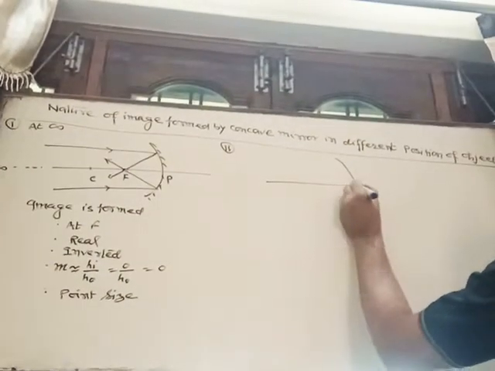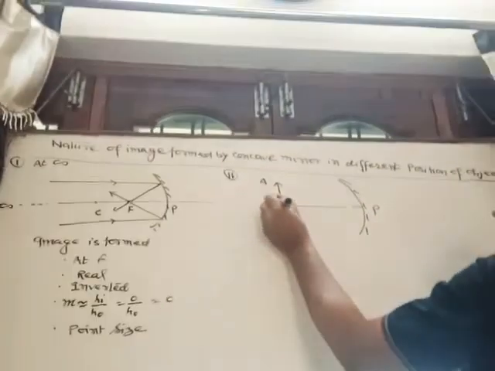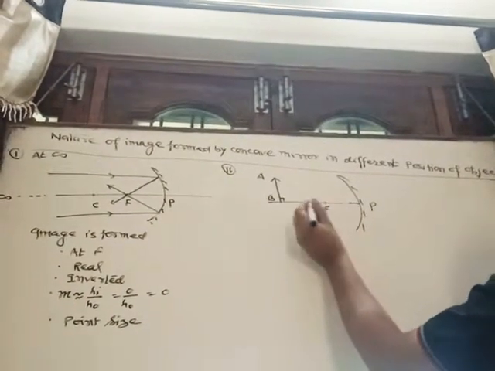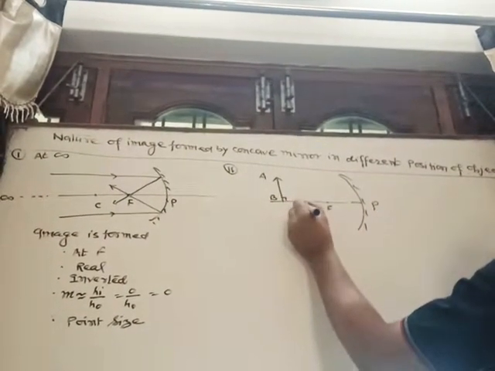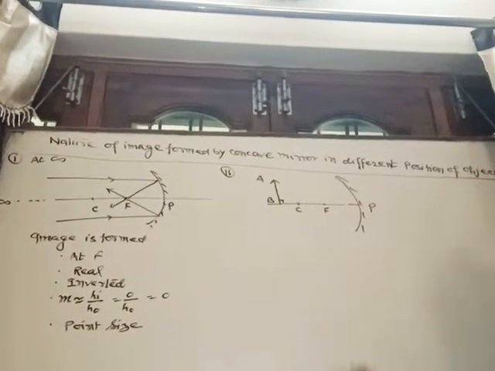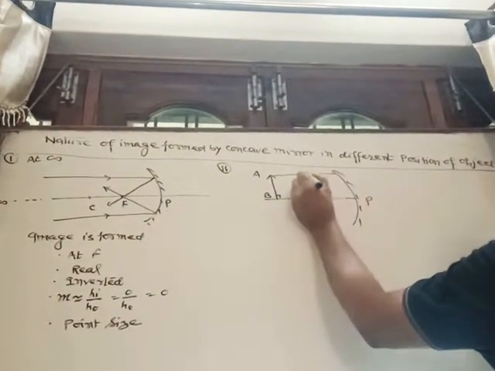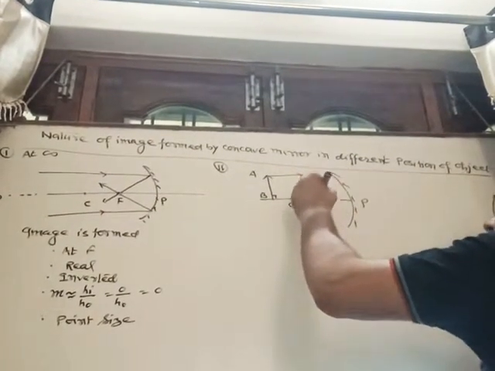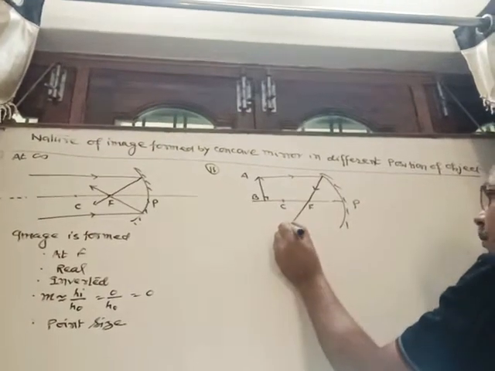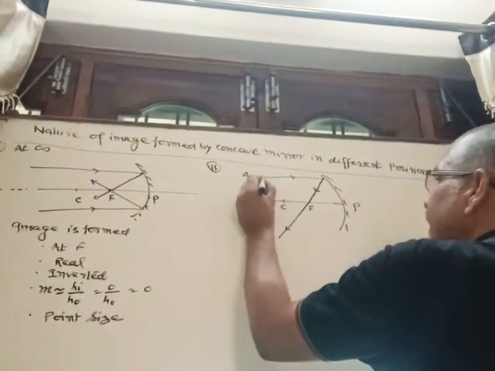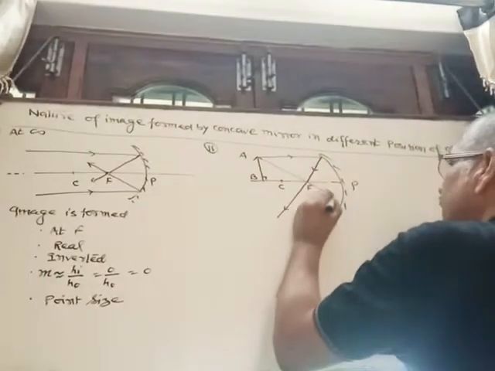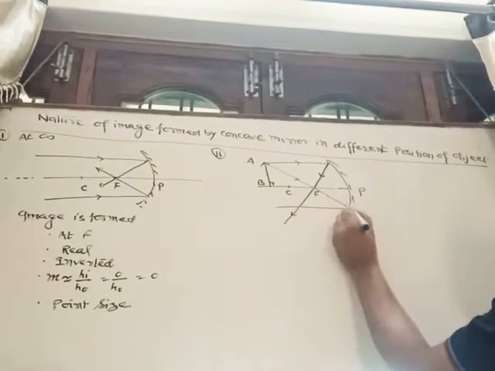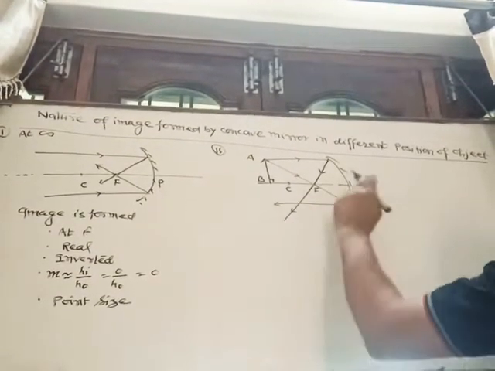The concave mirror is kept here, and AB is the object. This is the focus, and here is the center of curvature. One incident ray is coming parallel to the principal axis. As you know, when rays come parallel to the principal axis, after reflection they will pass through focus. The other incident ray is coming through the focus, so after reflection it becomes parallel to the principal axis.